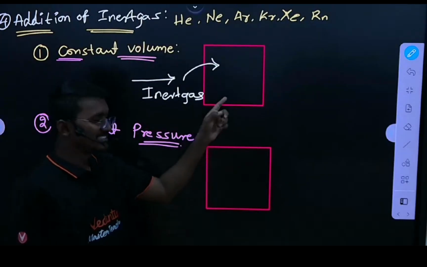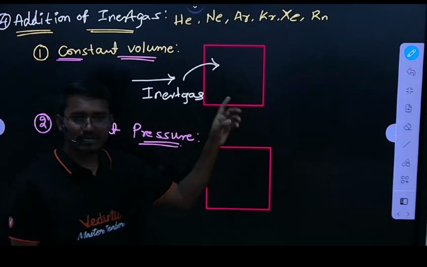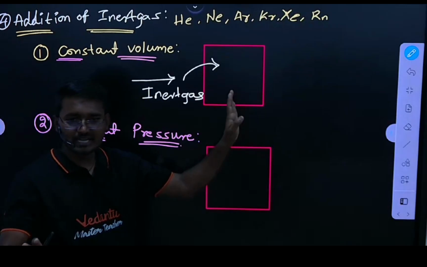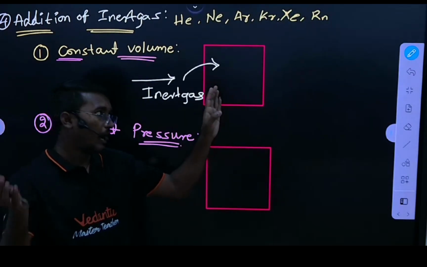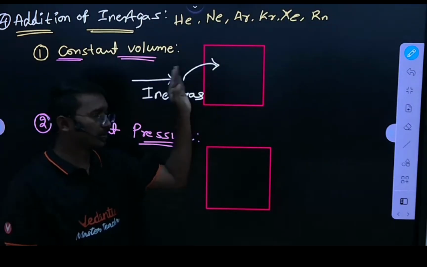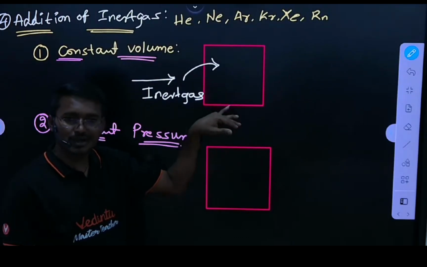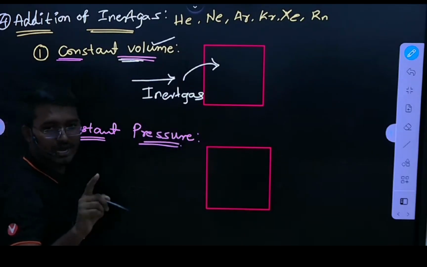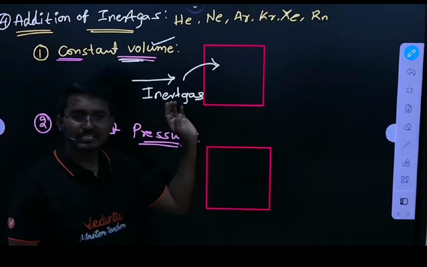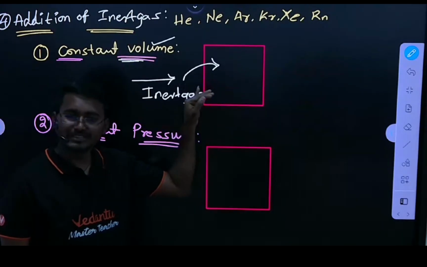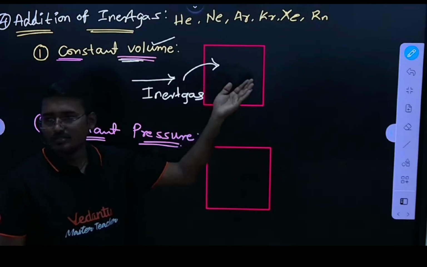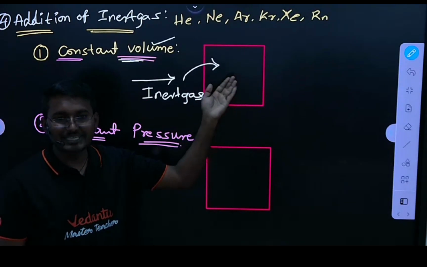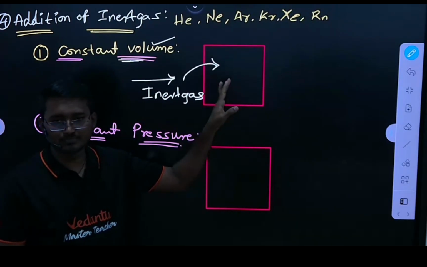See here, I have a chamber or container. Inside the container, I have some amount of gas. Now I am going to add some amount of inert gas to this. We are discussing constant volume, right? Here volume is not going to change, just pressure is going to change. So in that case, there is no such effect on the equilibrium of the system.